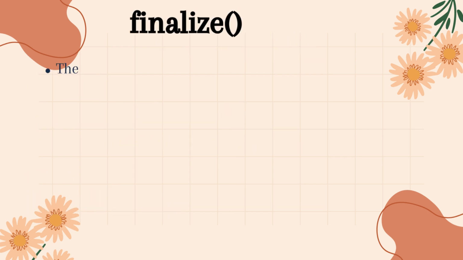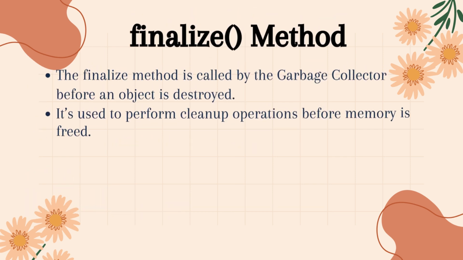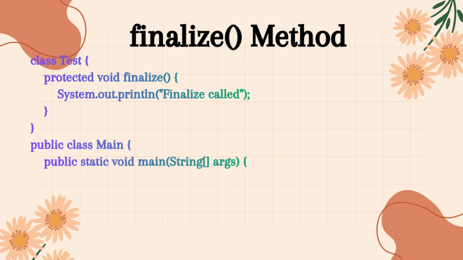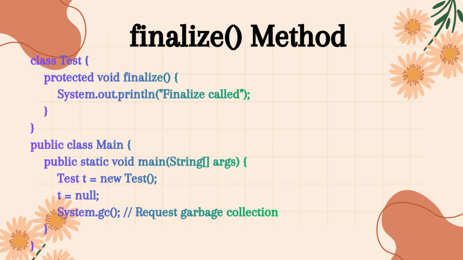3. Finalize method. The finalize method is called by the garbage collector before an object is destroyed. It's used to perform cleanup operations before memory is freed. In this example, we have a class named test that defines the finalize method. The finalize method is called by the garbage collector before an object is destroyed. It's like a cleanup method for objects.